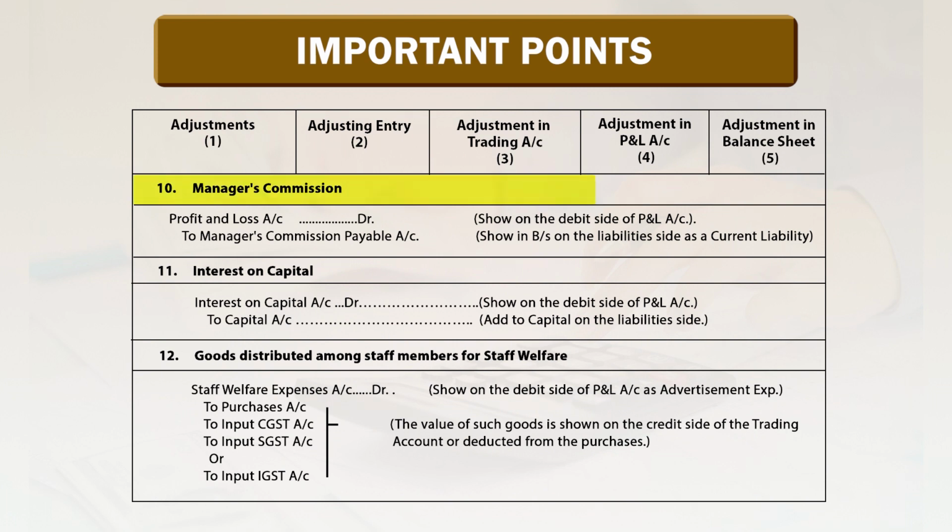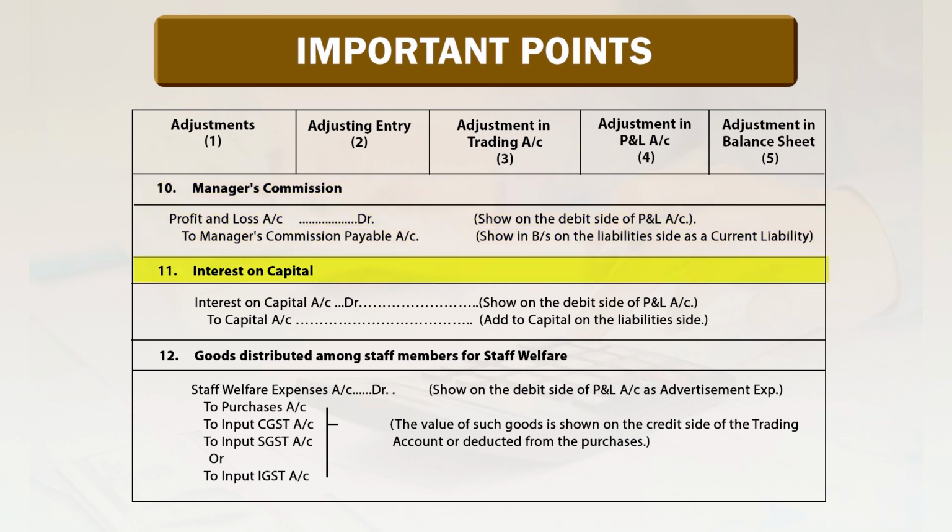10. Manager's commission. Profit and loss account debit to manager's commission payable account credit. Profit and loss account debit shows on the debit side of profit and loss account, and manager's commission payable account shows in the balance sheet on the liability side as a current liability. 11.